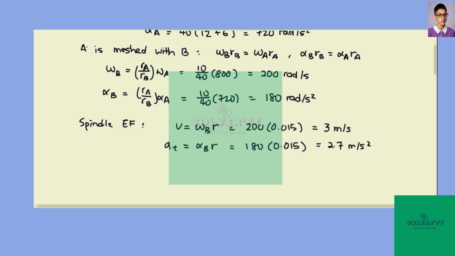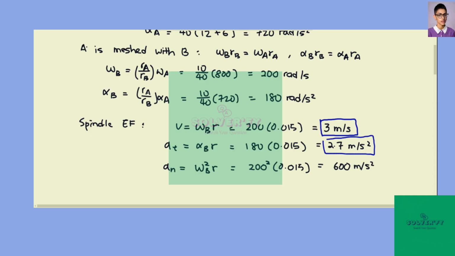And then the normal component of acceleration, omega B squared times R, this is 200 squared times 0.015. This is 600 meters per second square. Okay, so here are the answers. This is the magnitude of the velocity of spindle EF. This is the magnitude of the tangential acceleration. This is the magnitude of the normal component of the acceleration.